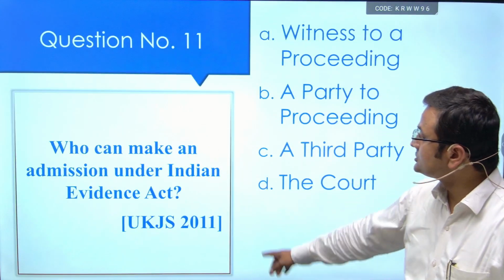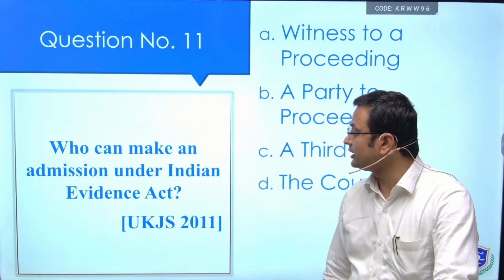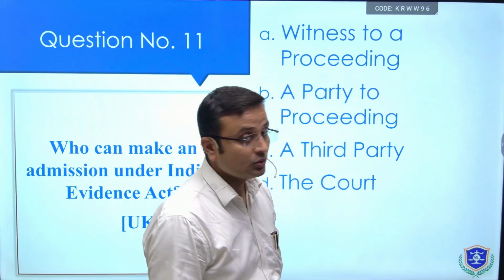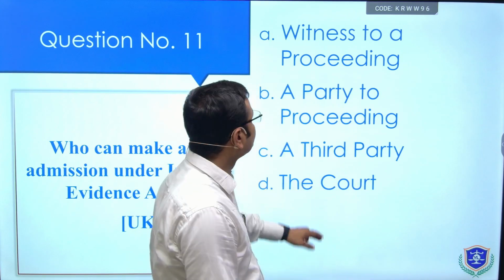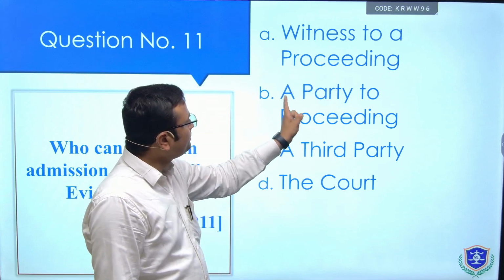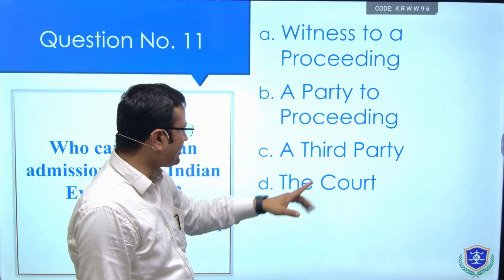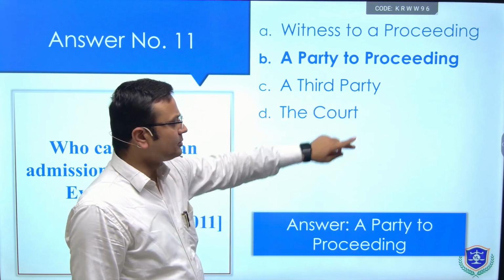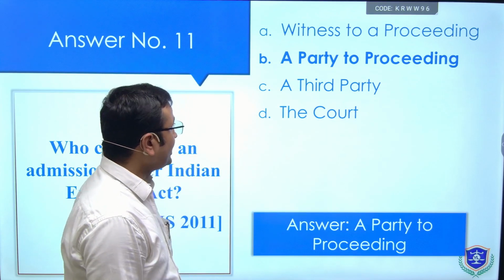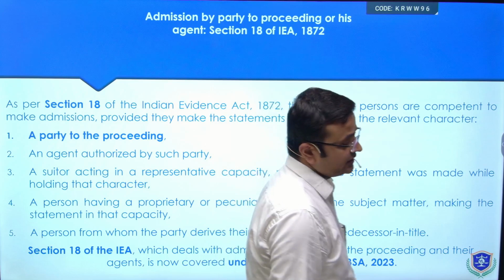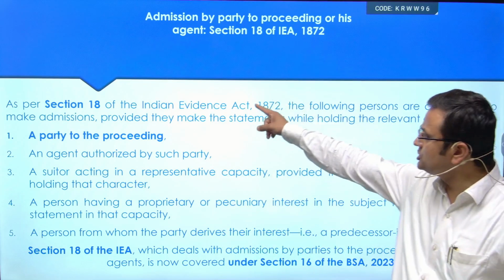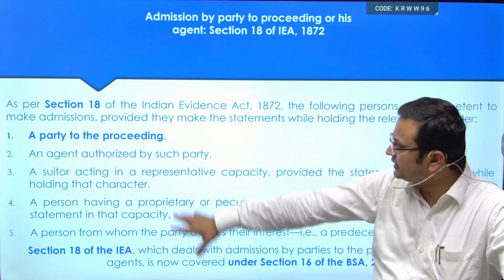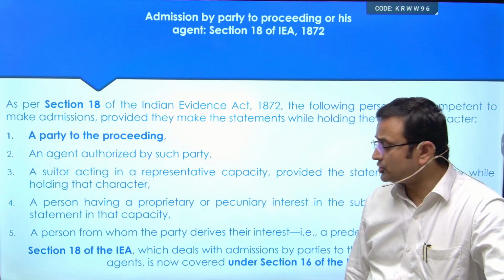The next question is, who can make an admission under Indian Evidence Act? Again, this has been asked in Uttarakhand Judicial Services, which is again now going to be conducted. Witness to a proceeding, party to a proceeding, a third party, the court. So who can make admissions? A party to the proceeding can make admission. Now this is given again under section 18 of Indian Evidence Act, that who can make admissions. So here it is given under section 18 that a party to the proceeding can make admission.